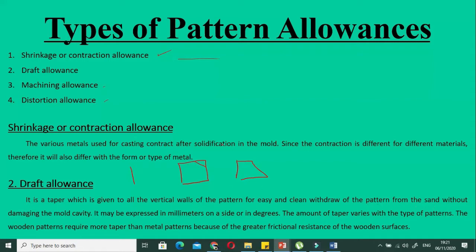If you have vertical walls and we remove the pattern from the sand, there's a chance that it will damage the mold cavity or the sand walls. So we taper the pattern walls at a certain angle so that we can easily remove it. This allowance is expressed in terms of millimeters or degrees. The amount varies with the type of pattern we are using, either a wood pattern or a metallic pattern. Suppose we are using a wood pattern, we will have a greater allowance because wood offers greater friction resistance compared to a metallic pattern.